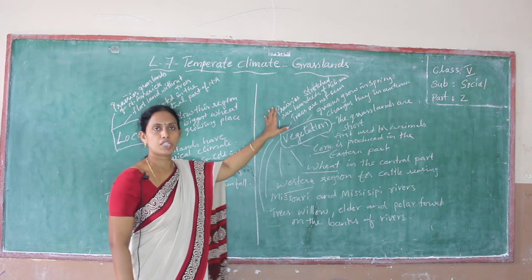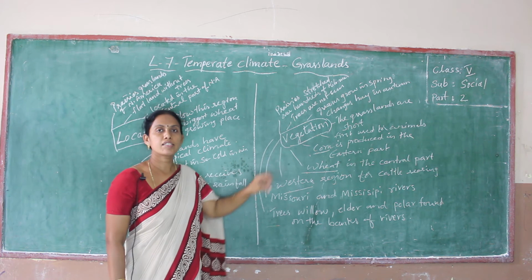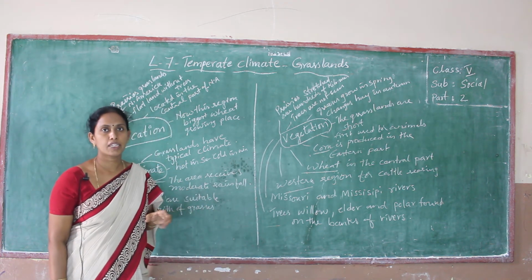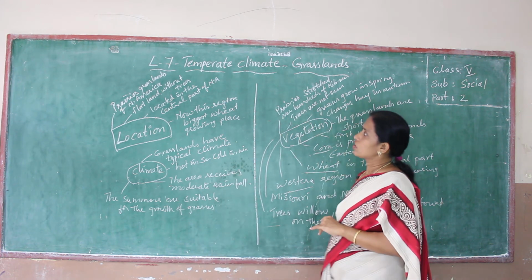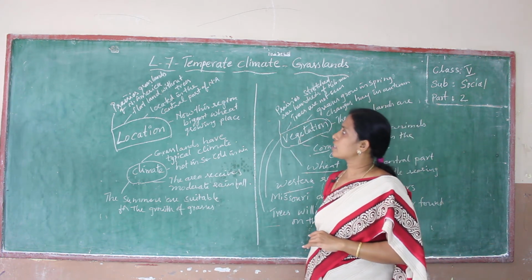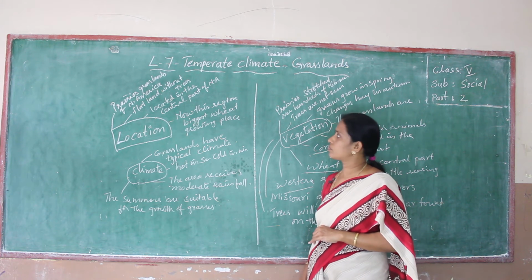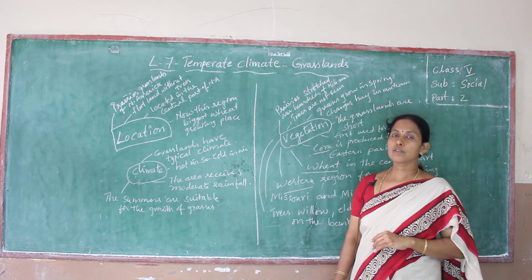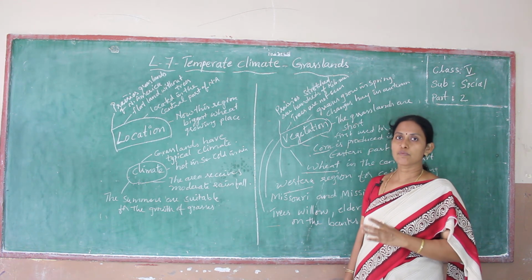This is the vegetation of the grasslands. What are the grasslands in North America? Prairies, located in the central part of North America. This region is the biggest wheat production area.